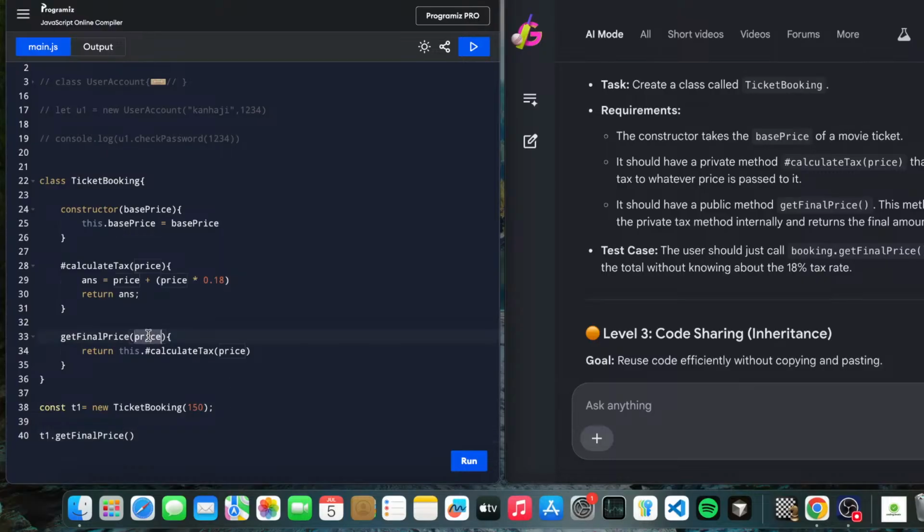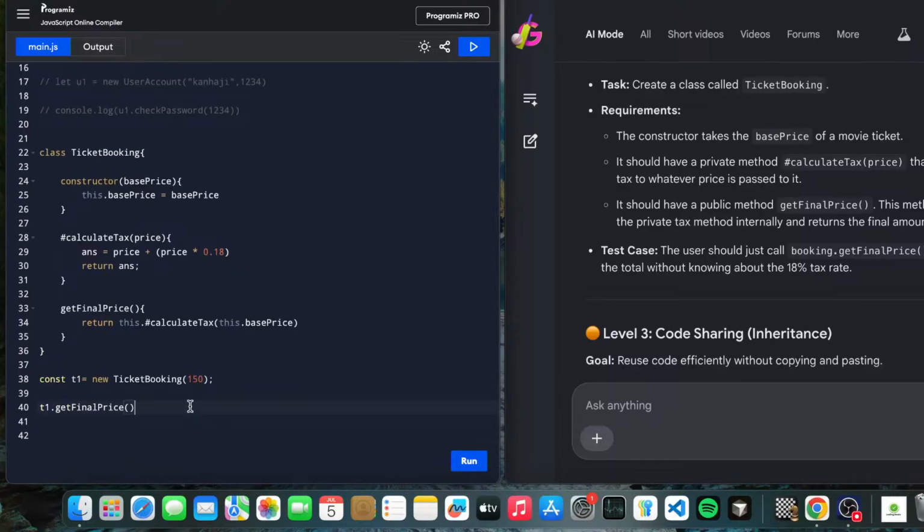We don't have to pass a price because we have a base price, right? This method calls the private tax method and returns the base price. We have a ticket booking, and this.basePrice will go here as the price, and the price will be calculated accordingly and returned. Let's just see by calling it here with console.log.